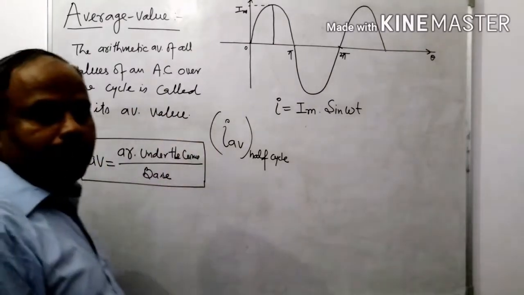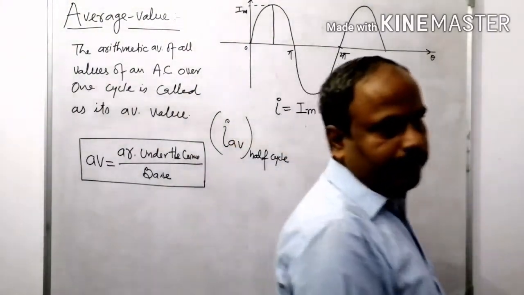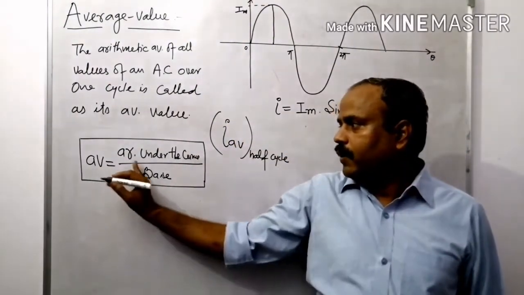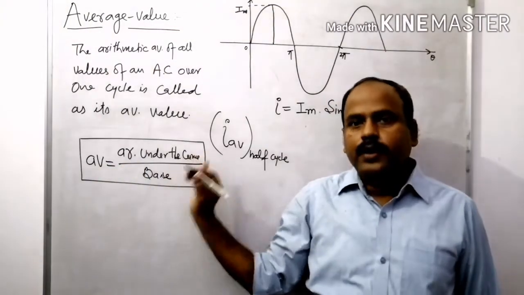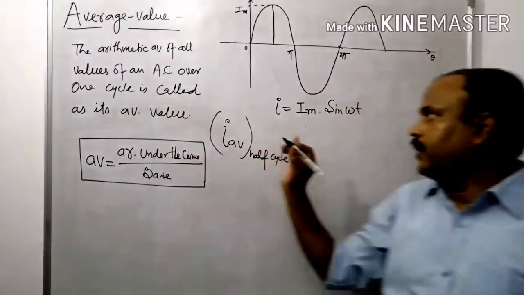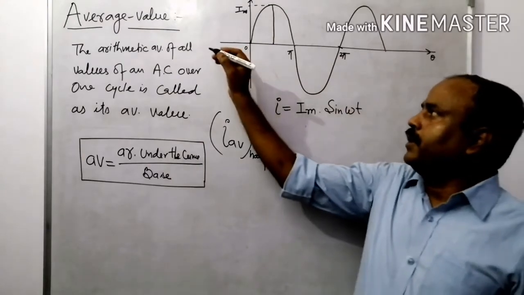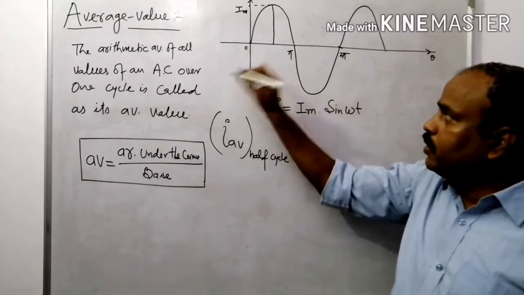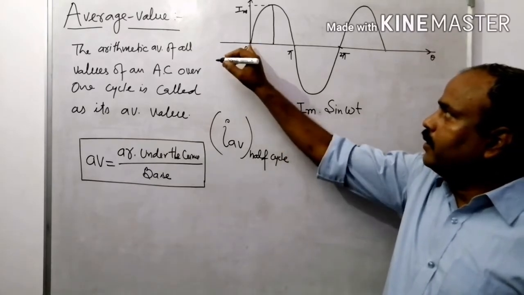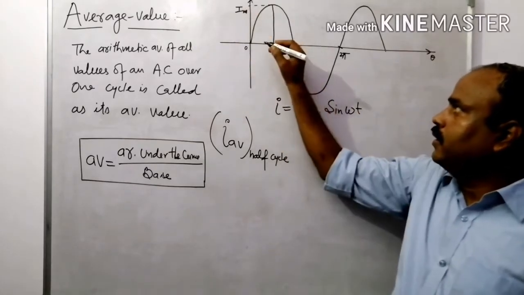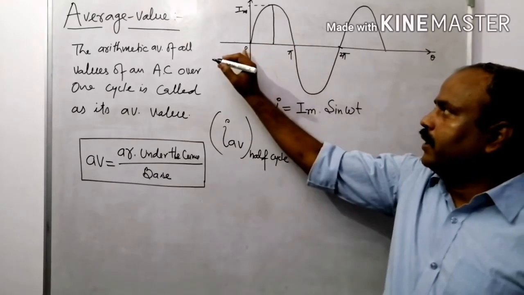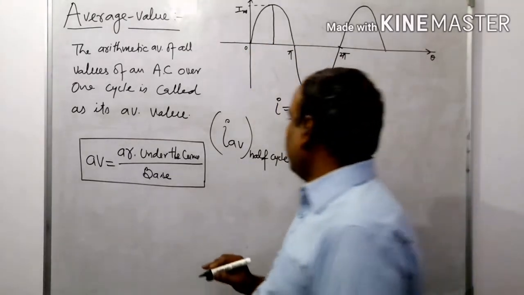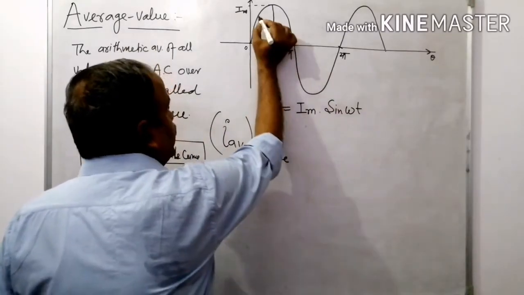By this formula we can calculate the average value, right? Whatever the area under the curve, divided by the base. Here, if I am going to calculate the average value for this sinusoidal wave, it means I am going to calculate the area of this region and divide this area by the base value, that is 0 to pi. Okay, we take a strip.